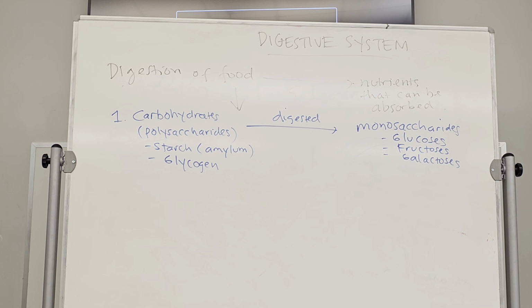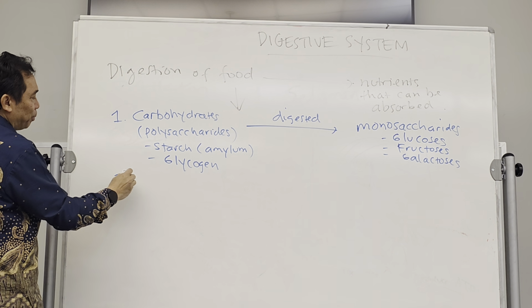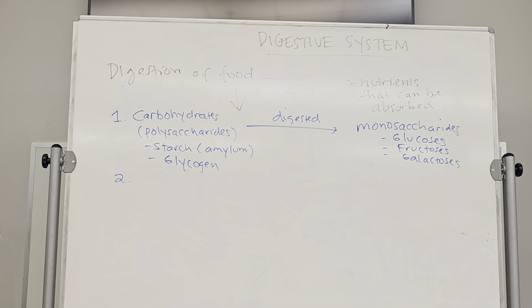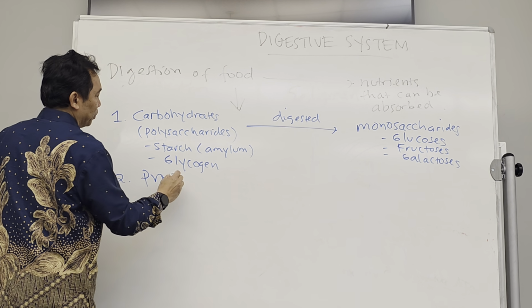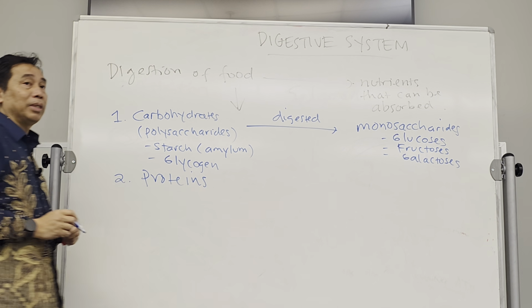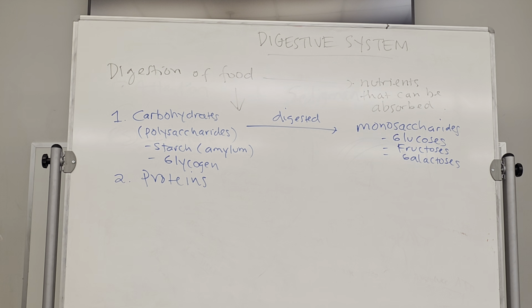The second type of complex molecule that is usually present in our food is, of course, the proteins. Meat, for example, has a lot of proteins in it. But protein is a complex molecule. It's a big molecule.